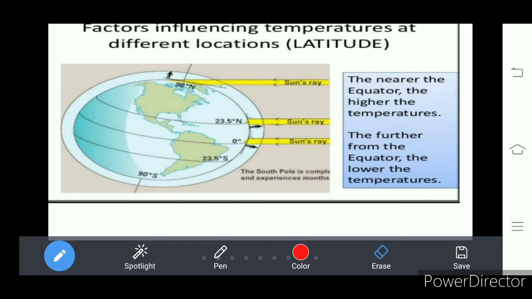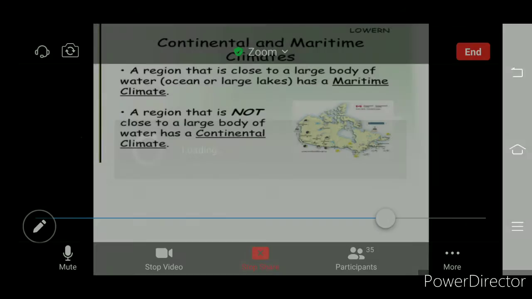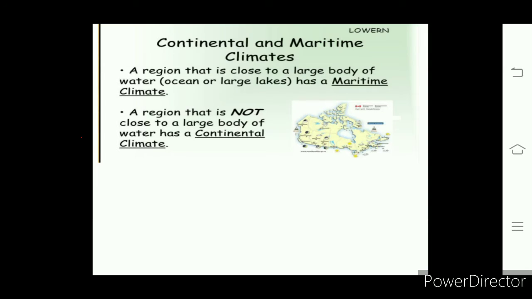Okay. Next, what do we see here? What is continental and maritime climate? What is maritime climate here?